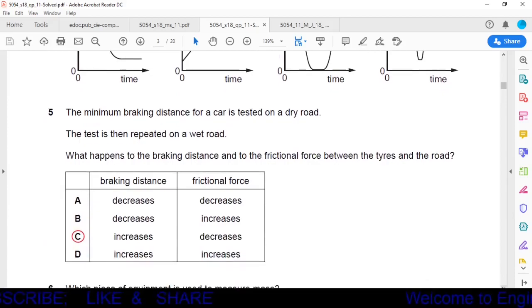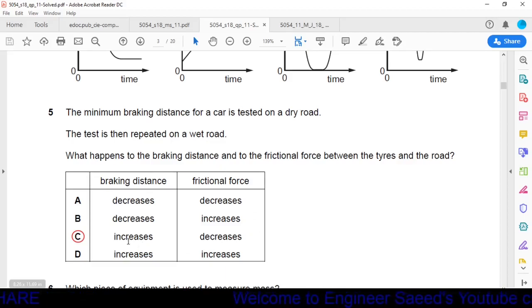Question number 5. The minimum braking distance for a car is tested on a dry road. The test is then repeated on a wet road. What happens to the braking distance and to the frictional force between the tires and the road? Okay, road is now wet. When the road is wet, it means friction will decrease. And when friction decreases, definitely braking distance will increase. So we can say braking distance increases and frictional force decreases, and it is given in option C. So option C is the correct option.